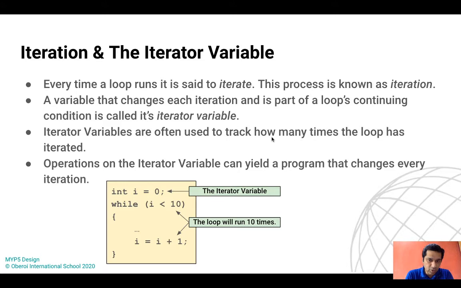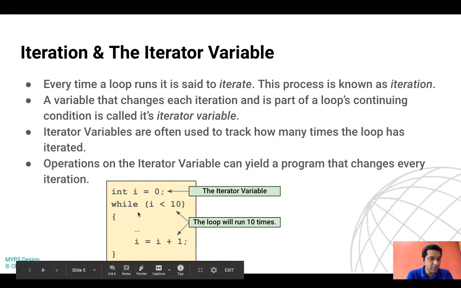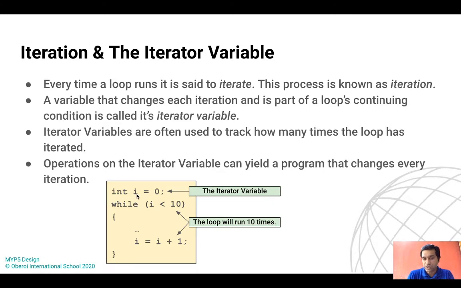It's a very important concept, students, a very important term here. Iterator variables are often used to track how many times the loop has to be iterated. It monitors and controls in a way. It tells the loop block, okay, fine, give me this many times, then you stop. So we need to use an iterator variable. If you notice here, students, we have a variable defined and its value is assigned to 0.